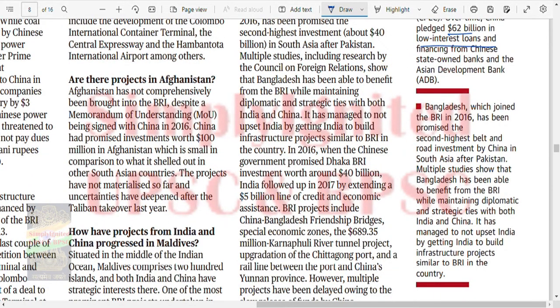Bangladesh, which joined, has been promised the second highest Belt and Road investment by China in South Asia after Pakistan. Multiple studies show that Bangladesh has been able to benefit from BRI while maintaining diplomatic and strategic ties with both India and China. It has managed not to upset India by getting India to build infrastructure projects similar to BRI in the country. Fine.